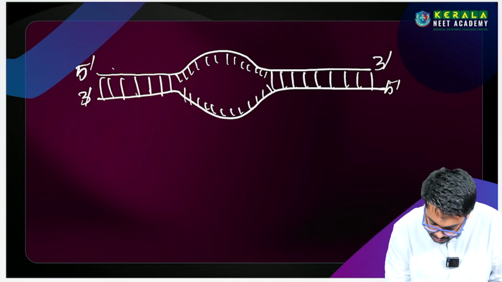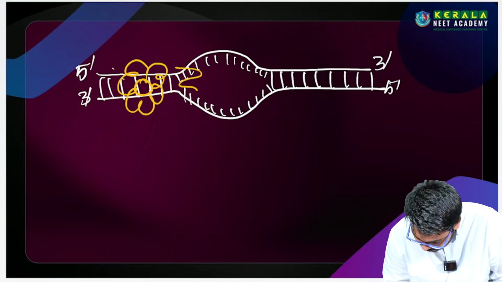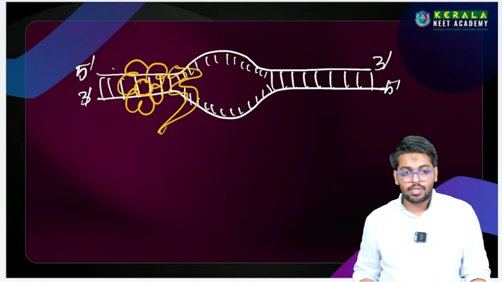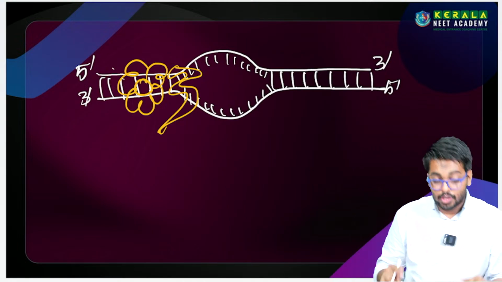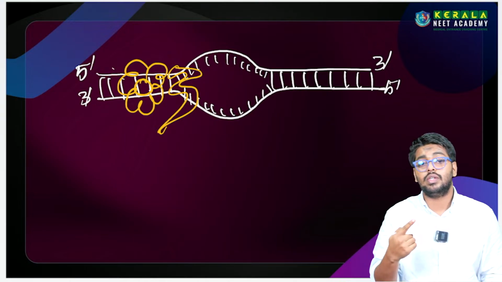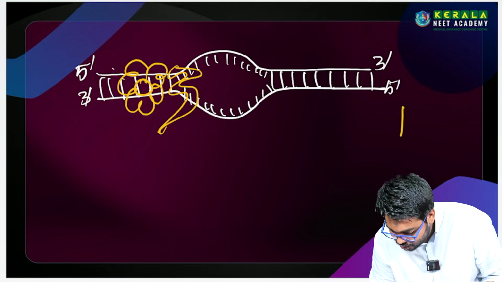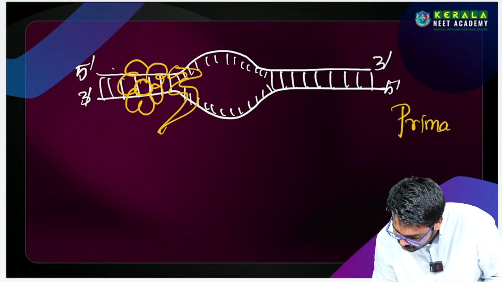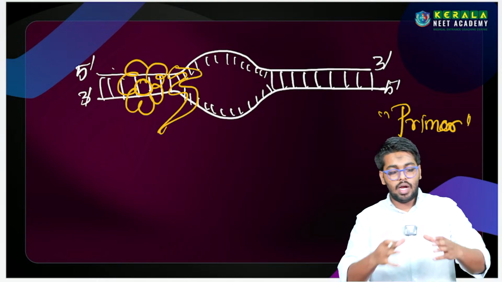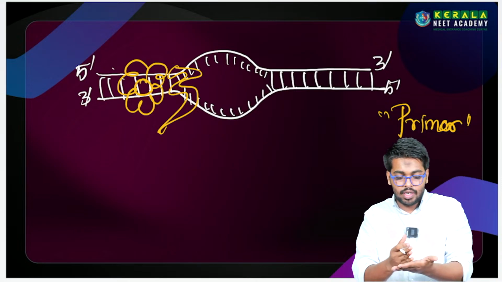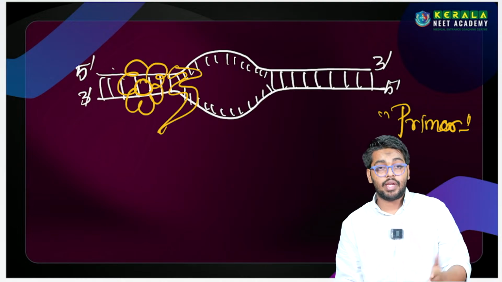So we have helicase and topoisomerase. Then, to initiate the process, we need one more major component. To start the process we need something called a primer. What is a primer? The primer is a nucleotide sequence that initiates the replication process.